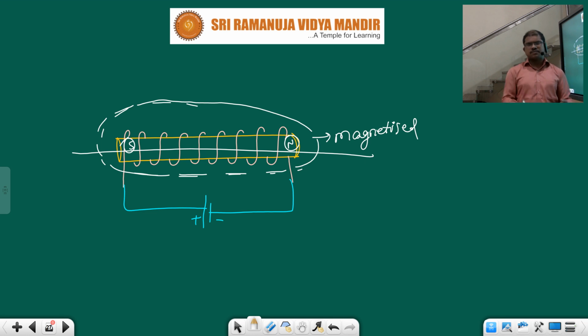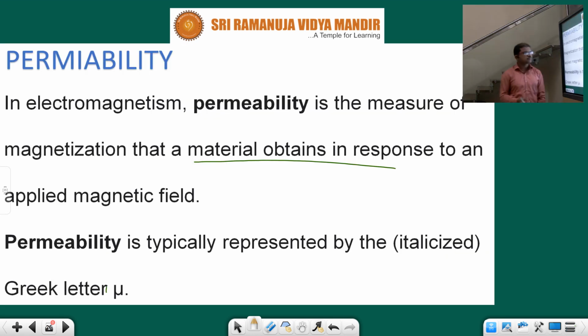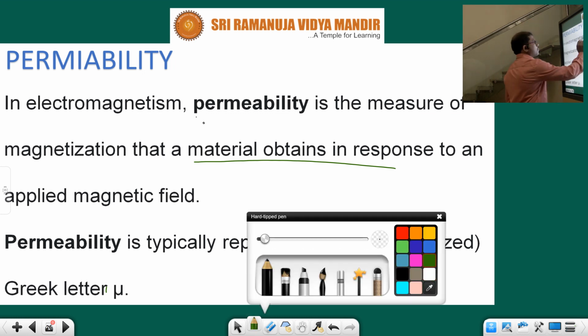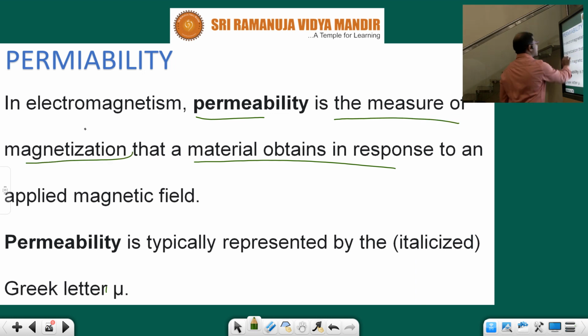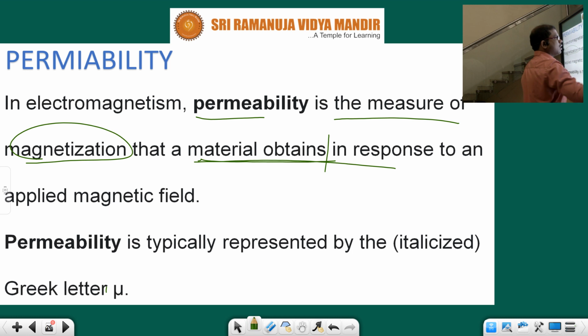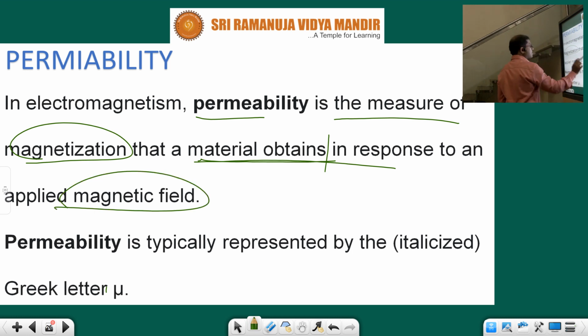Permeability means accepting nature. That is more for soft iron, in response to an applied magnetic field. See children, permeability is the measure of magnetization that a material obtains in response to an applied magnetic field.